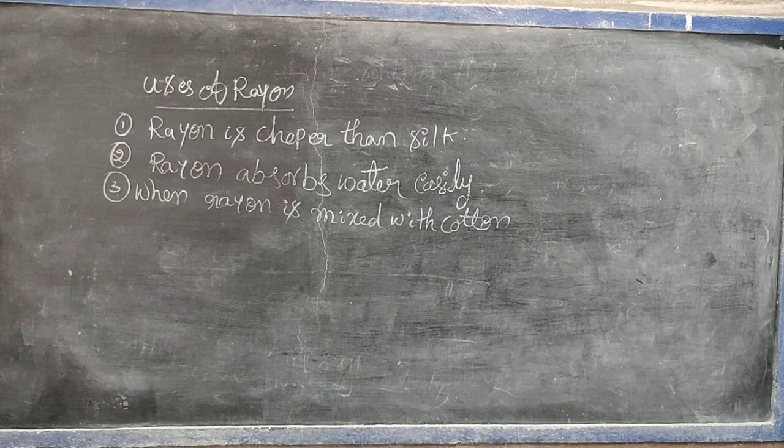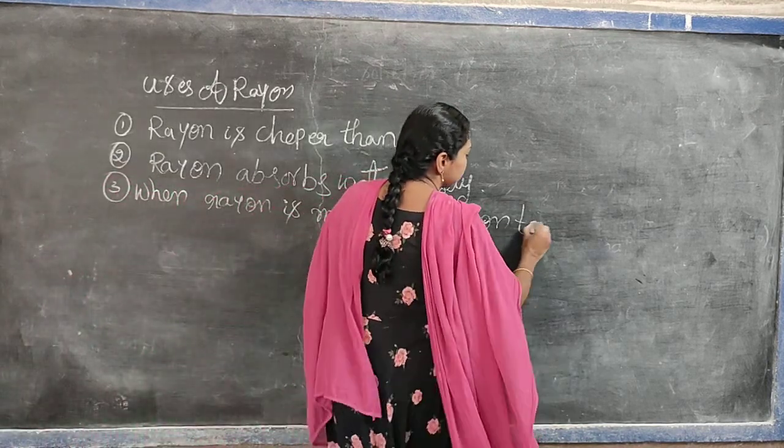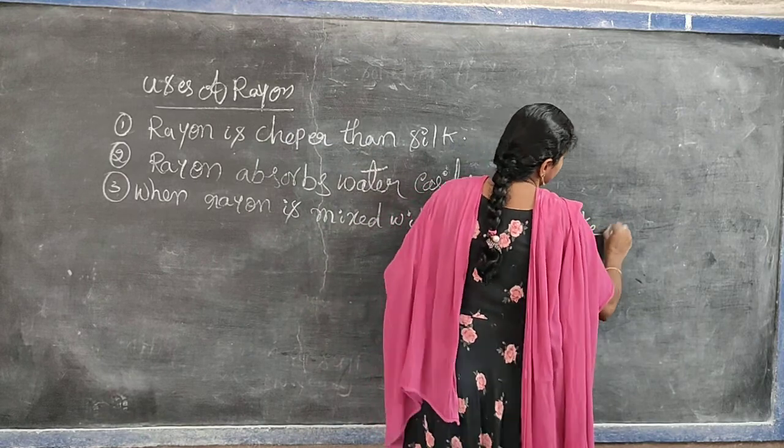So, are you able to see those points? Yes. Rayon is cheaper than silk. Rayon absorbs water easily. Next point, when rayon is mixed with the cotton and also when rayon is mixed with the wool, we can make different materials. When rayon is mixed with the cotton we can make bed sheets, but when rayon is mixed with the wool, we make carpets. Okay. So when it is mixed with the cotton, it makes bed sheets.